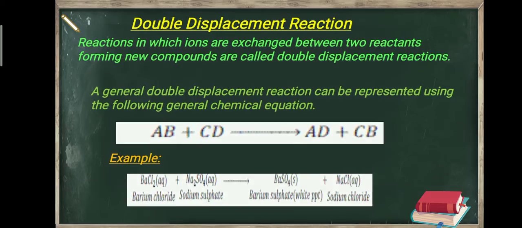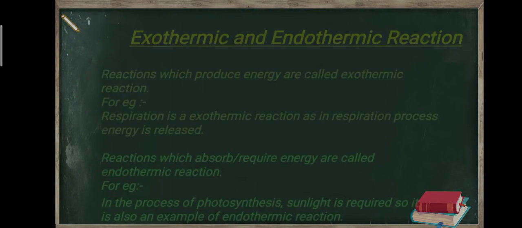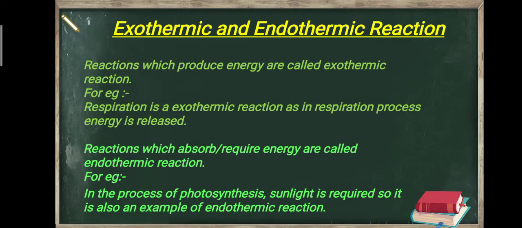So at the end we have exothermic reaction and endothermic reaction. Exothermic and endothermic reactions are classified on the basis of energy. First point is exothermic reaction. Exothermic reaction is a reaction in which energy is released.